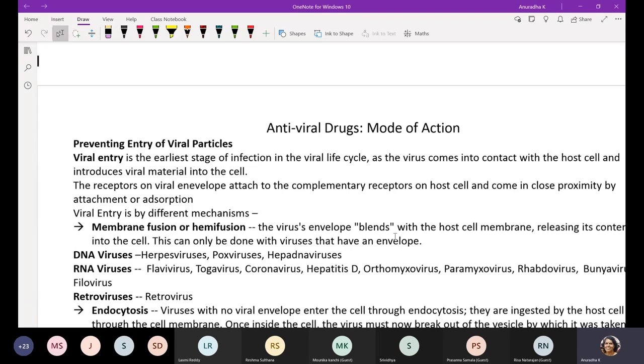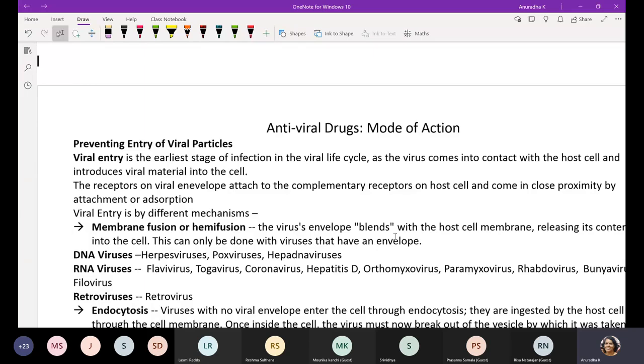So these antiviral compounds, you are calling them natural or biological, and synthetic or chemical. There are so many antiviral chemicals which inhibit virus replication.